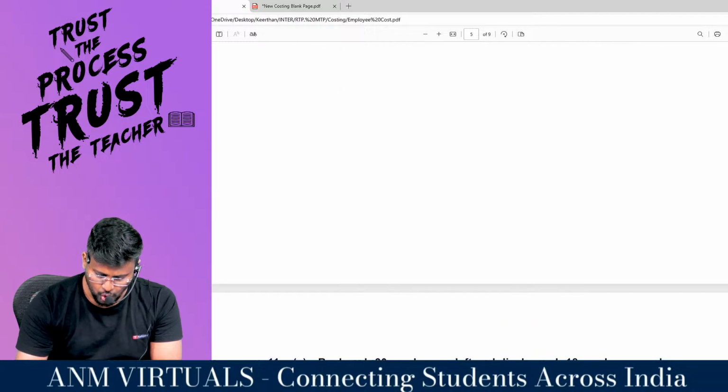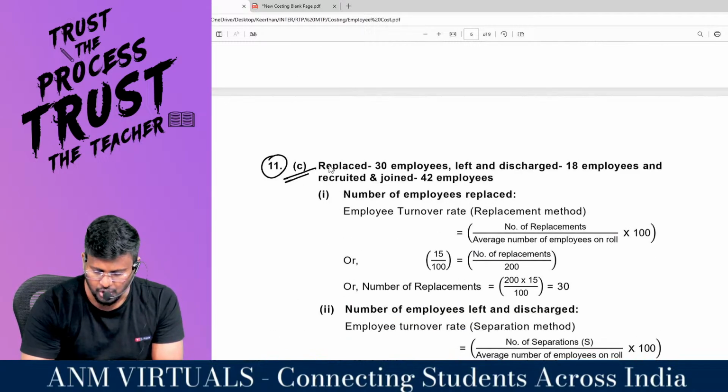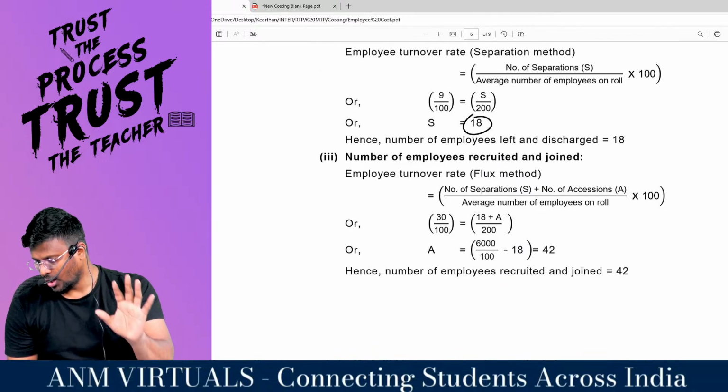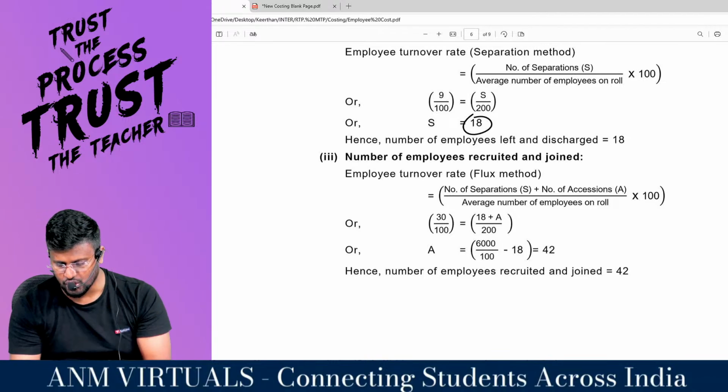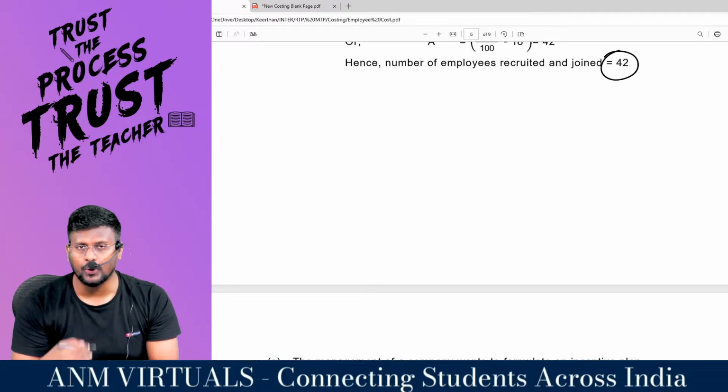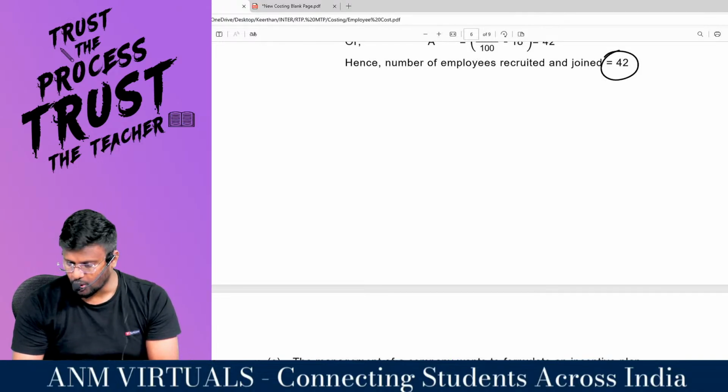So option C should be the option. We got 30 and 18. The other I have not found out at all. Automatically, since two factors are matching for me, I finalize that since this is MCQ. If you want, you can finalize with the flux method also.